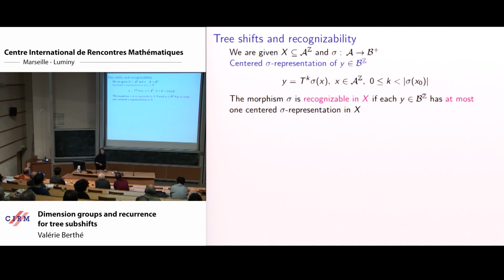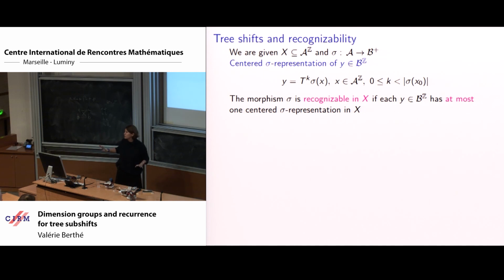What I mean by recognizability: I'm not just focusing on recognizability in the shift of a substitution. I want to consider recognizability with respect to different languages. So I've got substitutions, maybe not on the same alphabet. Even if they are not on the same alphabet, I can have a notion of recognizability, saying that I want to be able to desubstitute in a unique way, up to some shift, every sequence on the alphabet B, if my substitution is from A to B. So that's recognizability in this sense.